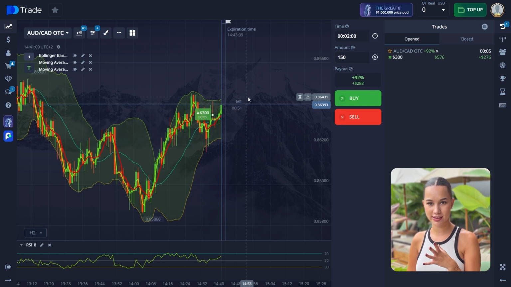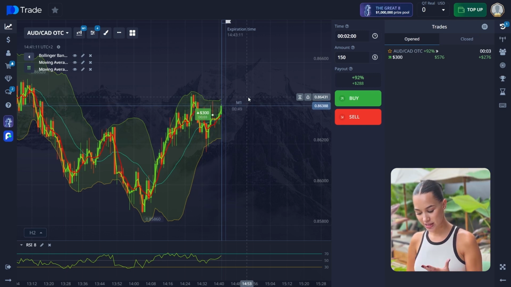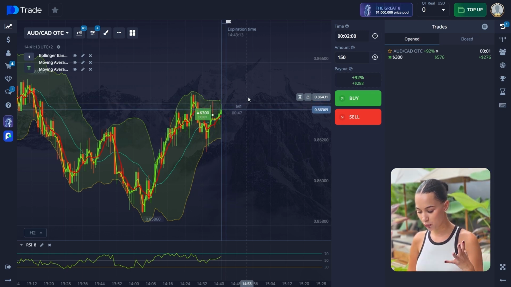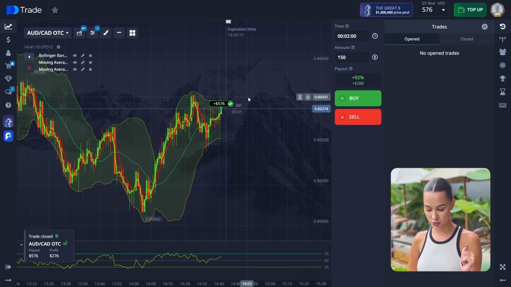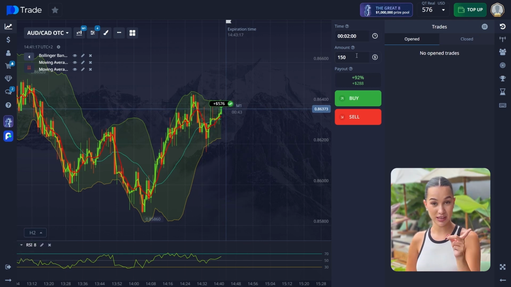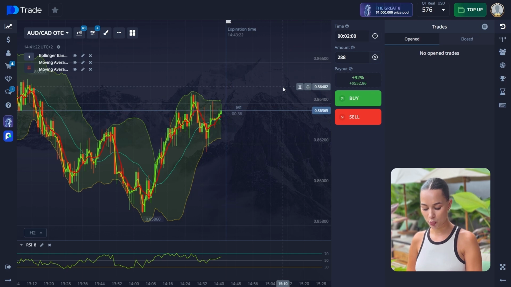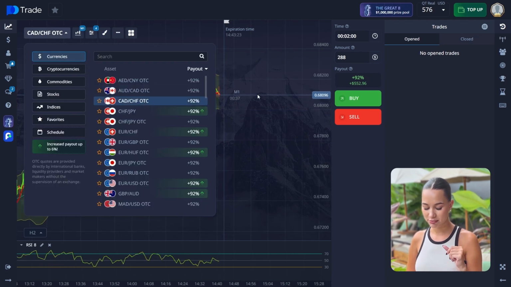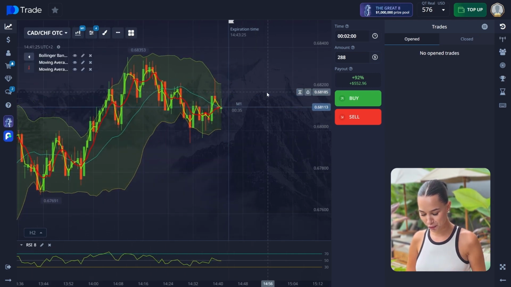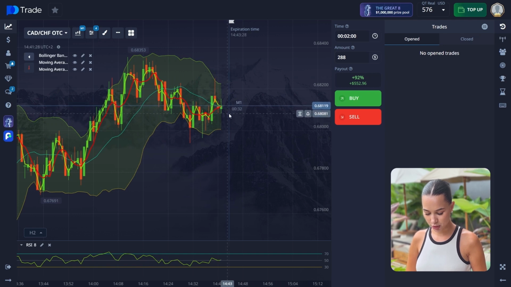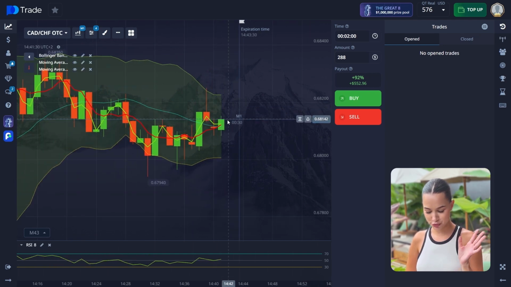So guys, I'm trying to analyze it for you as much as I can so you will also understand it. So I hope you like it. And guys, 1 second, we close this trade in the plus. Perfect. So let me know in the comments if you like this kind of analyzing, when I tell you every detail. So I hope it's really good for you, so you're learning in this industry.